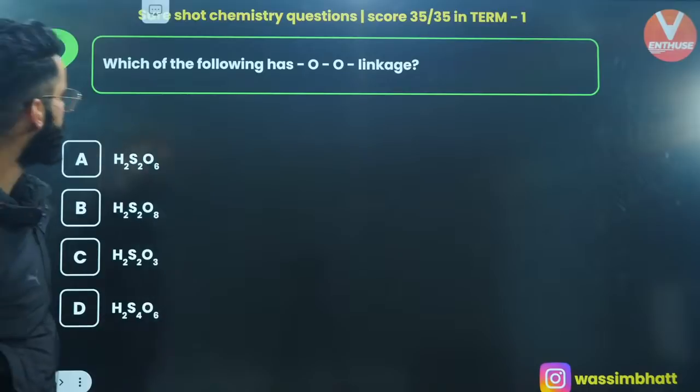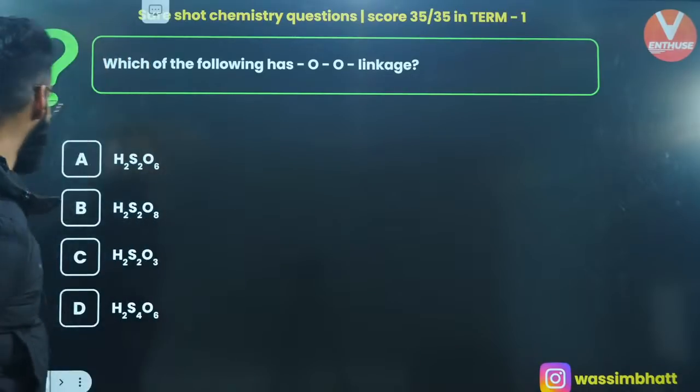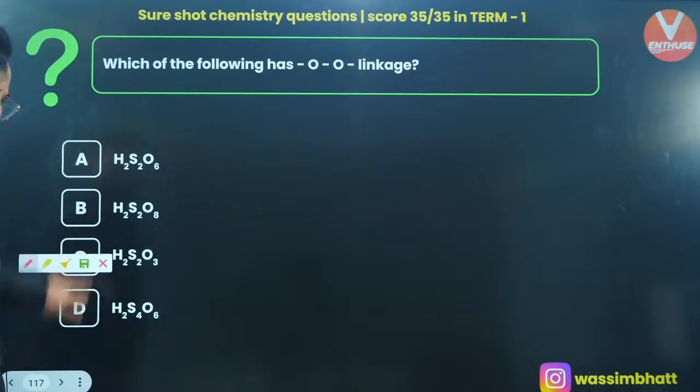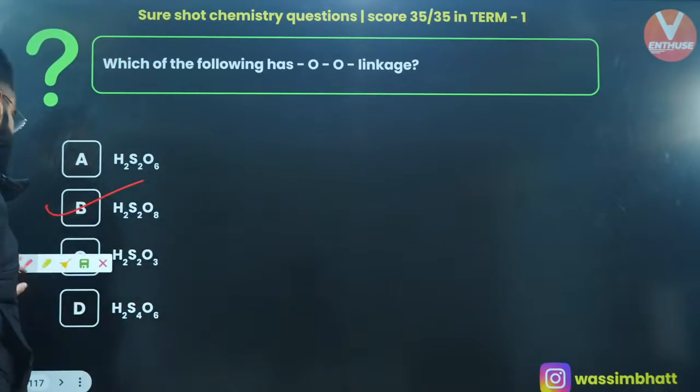Perfecto. Moving on to one more. Which of the following has OO linkage? Well, I can see the options and I can see the Marshall's acid over here, H2S2O8.